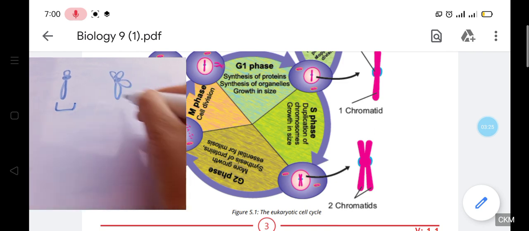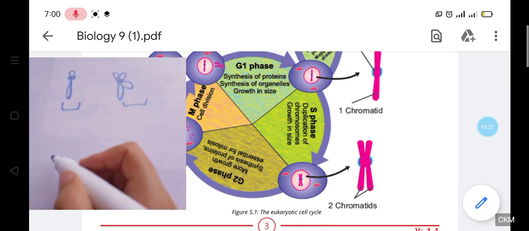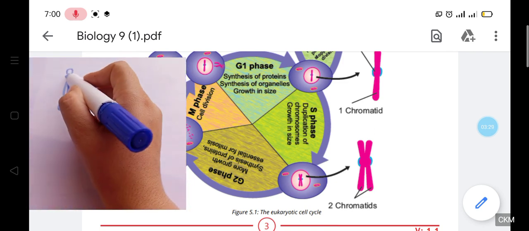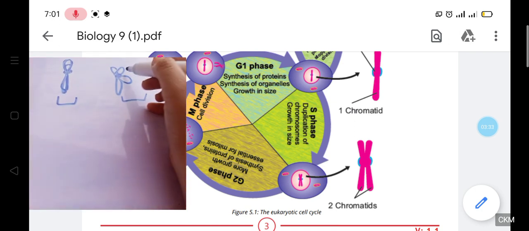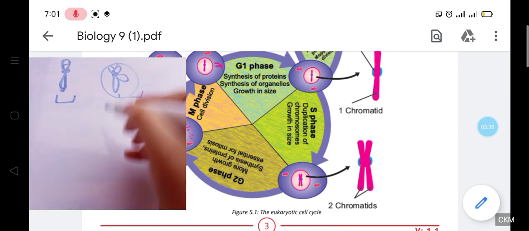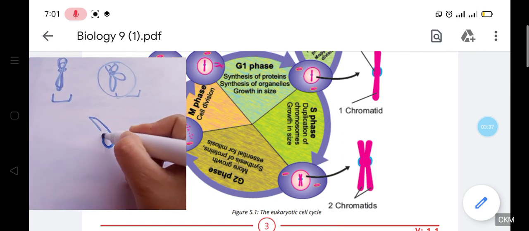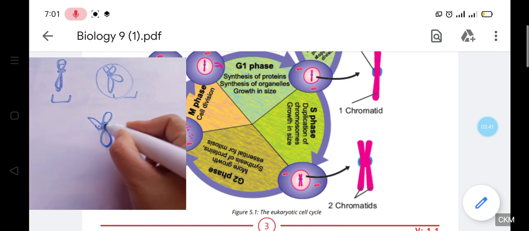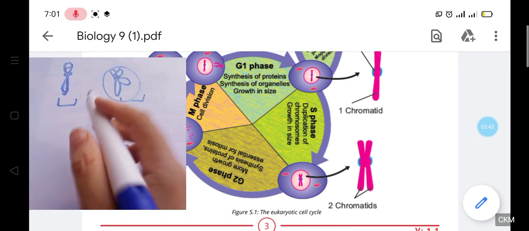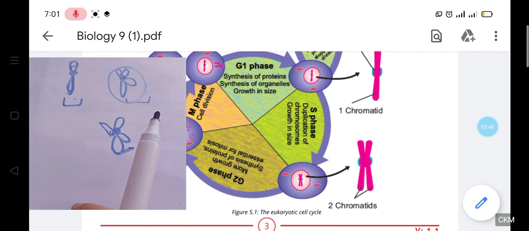So this is one chromosome and this is one chromosome. But here there is a chromosome with one chromatin, and there is a chromosome with two chromatin, 1 and 2. So there are two chromatin here and one chromatin there.